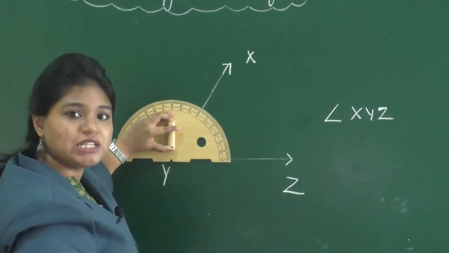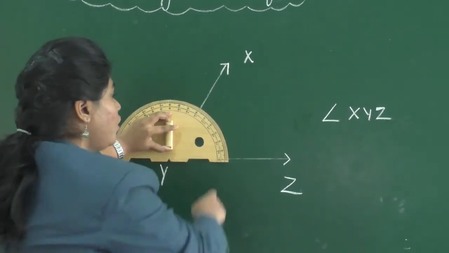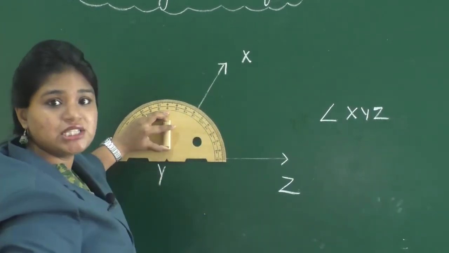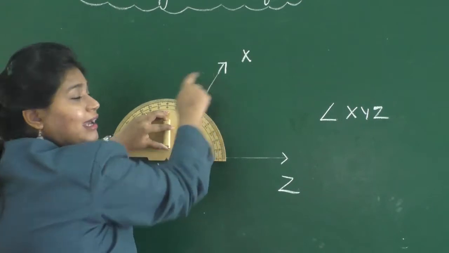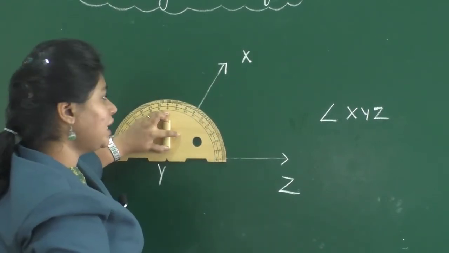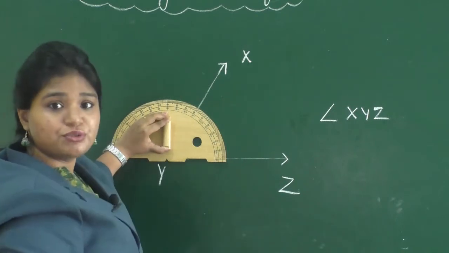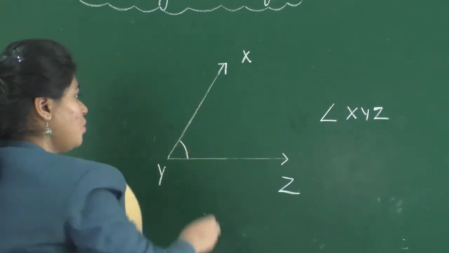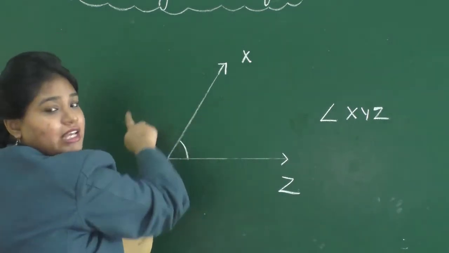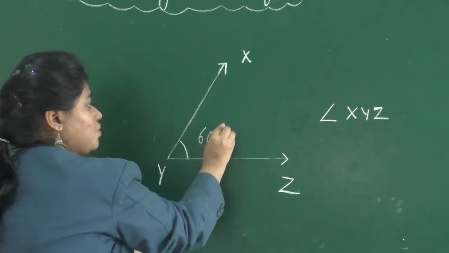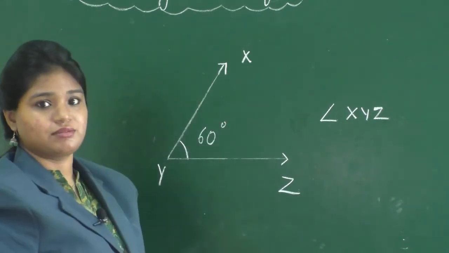So, once you have placed the protractor, now we will count the number of degrees up to the ray YX. So, when we count, we see that ray YX comes up to 60 degrees. So, we can say that angle XYZ is equal to 60 degrees.